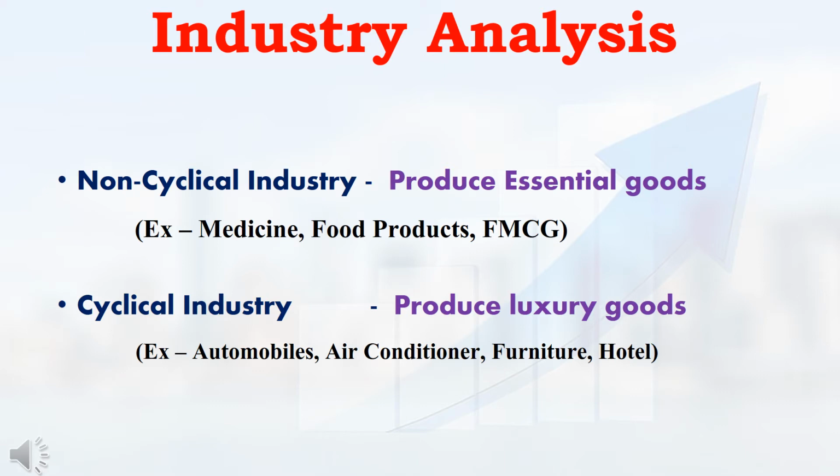For example, medicine, food products, FMCG products, this will be considered as essential product. So, this type of industries will come under non-cyclical industries. Next, automobiles, air conditioner, furniture, hotels, this will be considered as luxury items or non-essential products. So, this type of industries will come under cyclical industries.